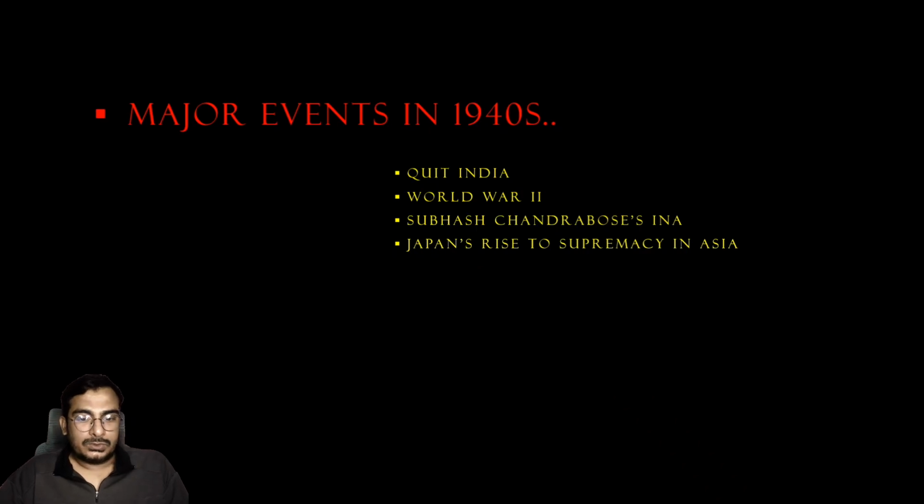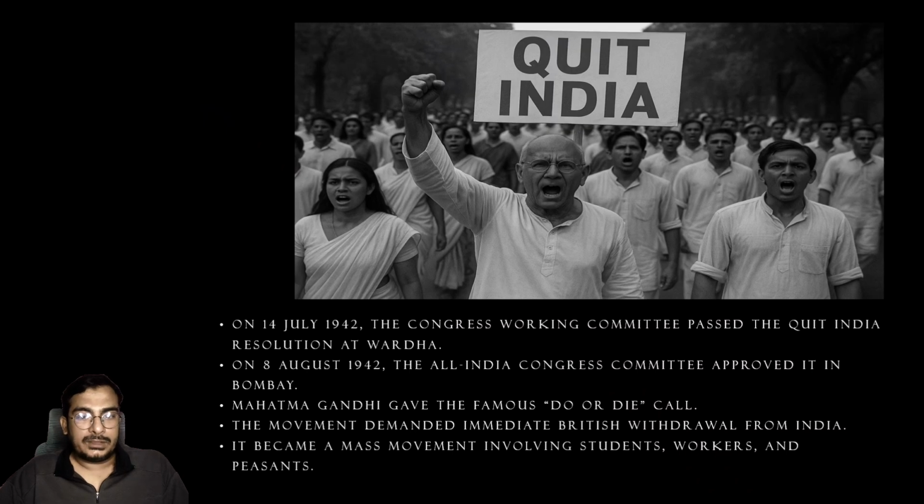On July 14th, 1942, Congress passed a resolution to launch the Quit India movement. This was done in Wardha, which is in Maharashtra. On 8th August 1942, the All India Congress Committee approved it in Bombay, which is in current day Maharashtra. Mahatma Gandhi gave the famous "Do or Die" slogan under the Quit India movement. Also, the movement demanded immediate British withdrawal from India. It became a mass movement involving students, workers, peasants, and by this time, Indians were really fed up with British rule. They wanted the British to leave immediately.